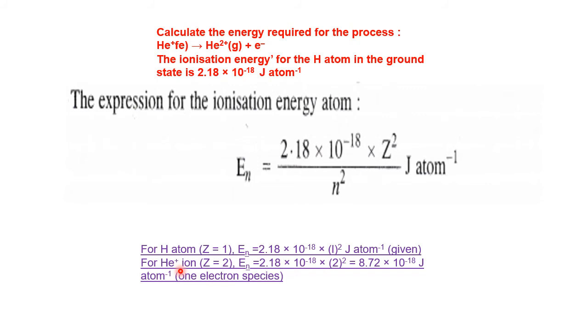Once again, I'm repeating. For helium plus 1, the same formula: En equals 2.18 into 10 to the power minus 18 by n square, sorry, into Z square. Z, the atomic number, is 2, and n is given here. It is a hydrogen-like system with only 1 electron, so it is 1 square. Therefore, it is equal to 8.72 into 10 to the power minus 18 joules per electron, which I have already written here.